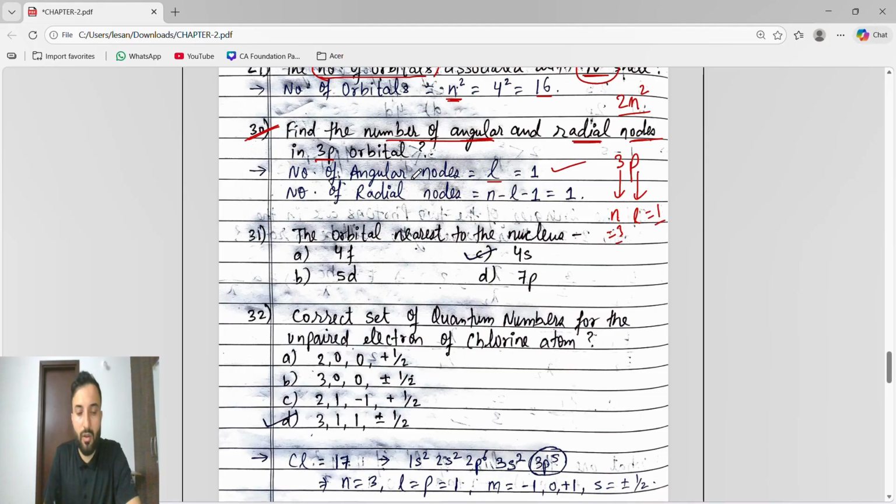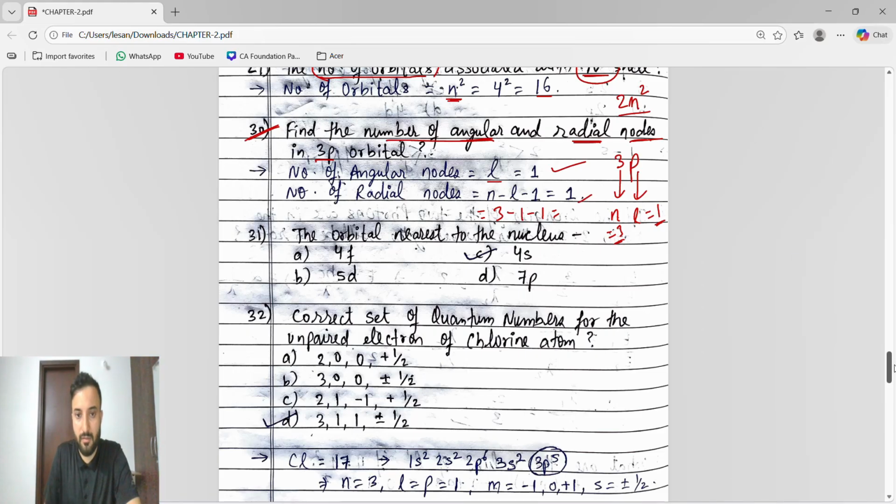The number of angular orbitals is what? The formula is l. So l is what? 1. So it is 1. Number of radial nodes, sorry, number of angular nodes. The formula for the number of angular nodes is l. l is what? 1. That's 1. Number of radial nodes: what is the formula? n minus l minus 1. So n is 3, l is 1. I hope you can do this simple calculation. n minus l minus 1 is 3 minus 1, 2 minus 1, 1.